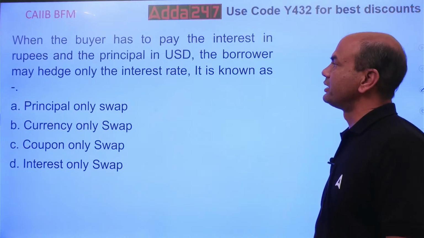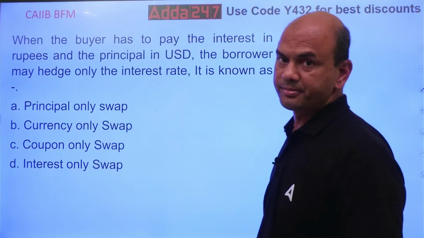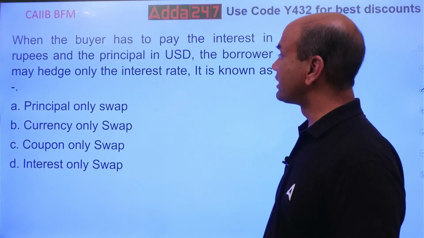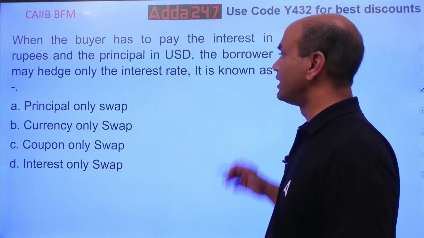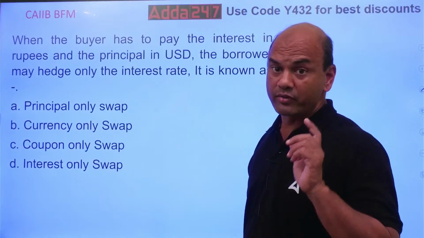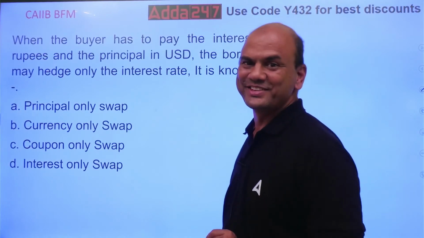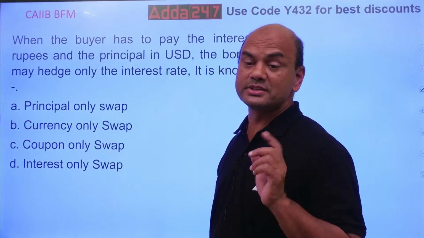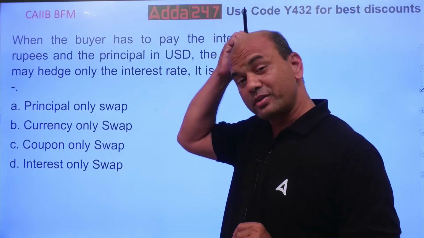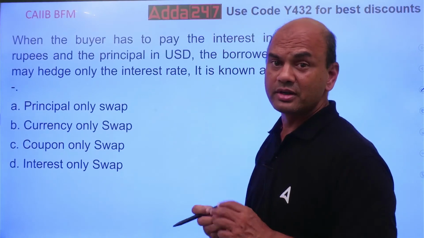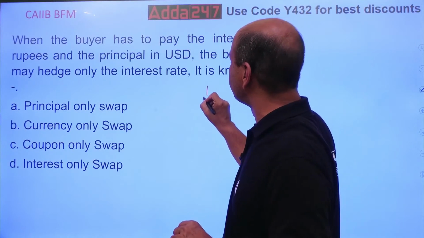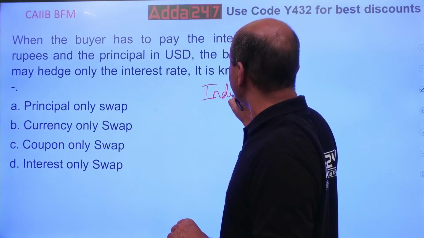When the borrower has to pay the interest in rupees and principal in USD, the borrower may hedge the interest rate, only the interest rate, and it is known as, what is this? Now we come to something difficult. Okay, we are coming to something difficult. What is this difficult? Let's see. Here we are talking of the borrower has to pay. Pay means what? Understand the term. Here we are talking of a Bharatiya firm, an Indian company.